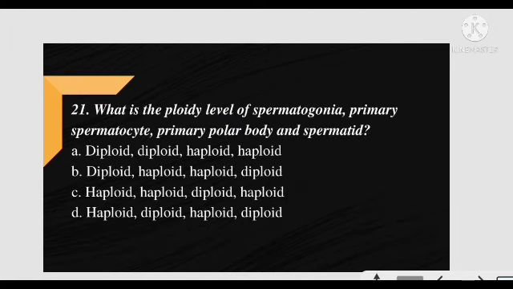Next question. What is the ploidy level of spermatogonia, primary spermatocyte, primary polar body and spermatid? Out of this, spermatogonia we have already solved. You can eliminate two options from just knowing the first one, and the remaining two from knowing the second one.